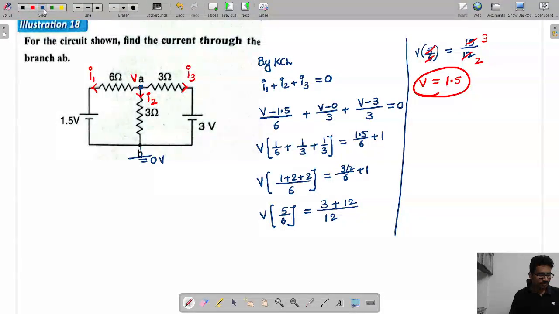We got 1.5. So from this we need to get the value of current. In the branch required, this potential we got as V. So how much will the I value be? That is V minus 0 by 3, which means 3 by 2 by 3. So how much is the I value? 1 by 2 amps.